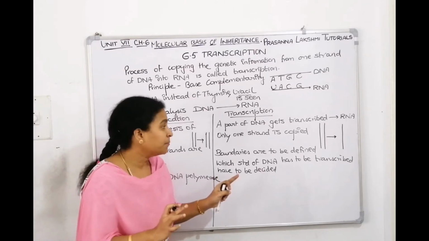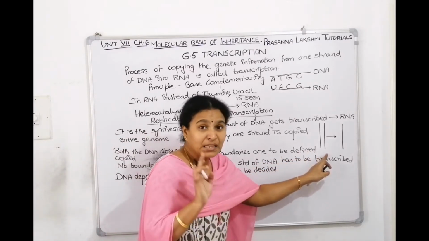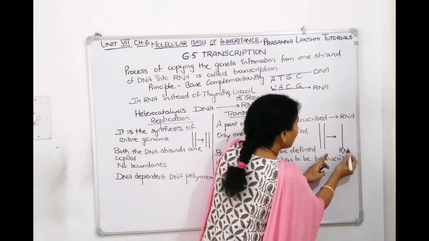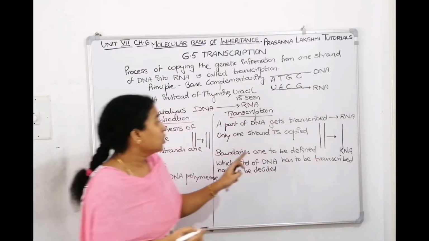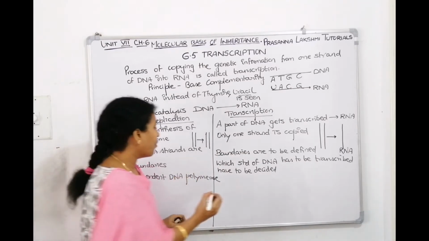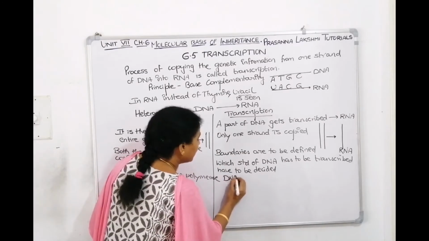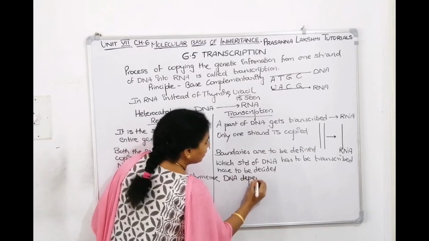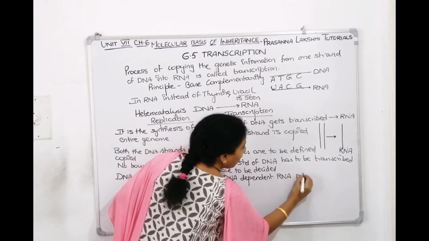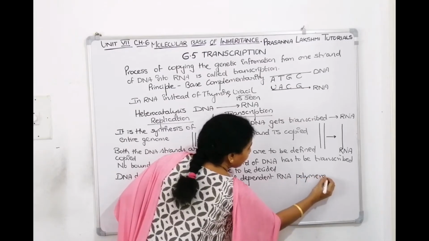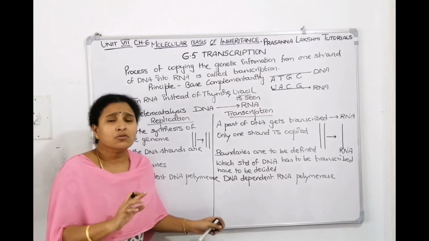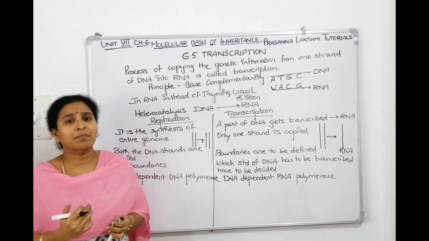Whereas in transcription, the enzyme is DNA dependent as well. It will read the sequence on the DNA, but what it is making is RNA. So, what is getting polymerized is RNA. So, transcription is done by the DNA dependent RNA polymerase enzyme. What is the enzyme here? It is DNA dependent RNA polymerase, whereas it is DNA polymerase there. Understood? So many differences are there, so we are going one by one.